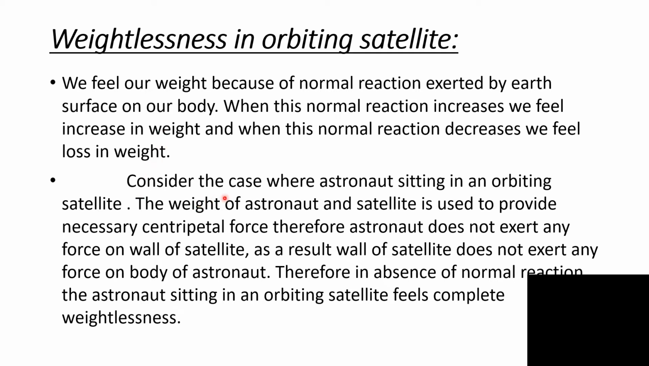Now consider the case where astronaut sitting in an orbiting satellite. The weight of the astronaut and satellite is used to provide the necessary centripetal force necessary for circular motion of satellite and astronaut. Therefore, astronaut does not exert any force on wall of the satellite. As a result, wall of satellite does not exert any force on body of astronaut. Therefore, in absence of normal reaction, the astronaut sitting in an orbiting satellite feels complete weightlessness.